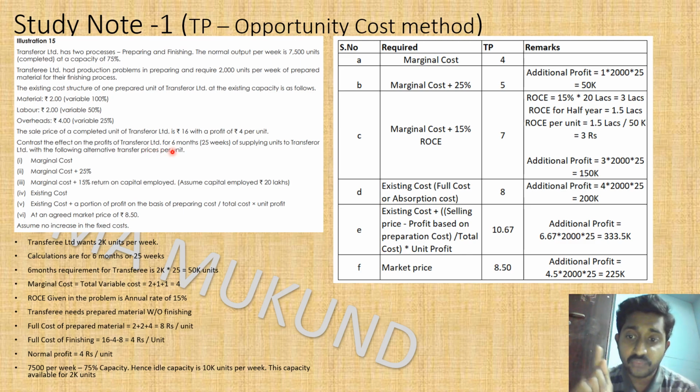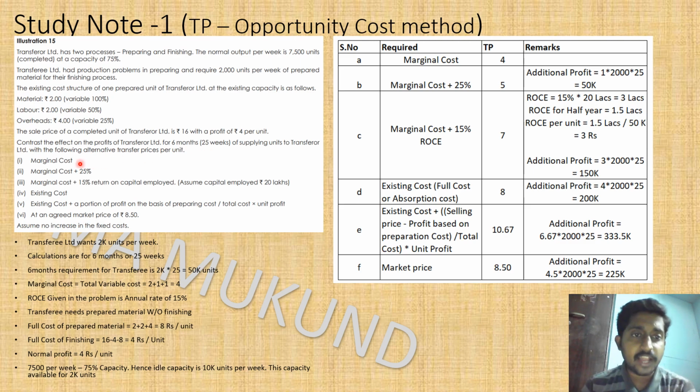But one more twist: every time we do for the period that is given in the problem, but this time the period given in the problem is a week, but the question is asked for 6 months, which is nothing but 25 weeks. So we have to multiply the volume by 25 for the 6 months period.